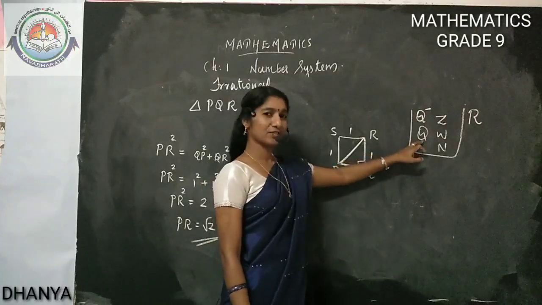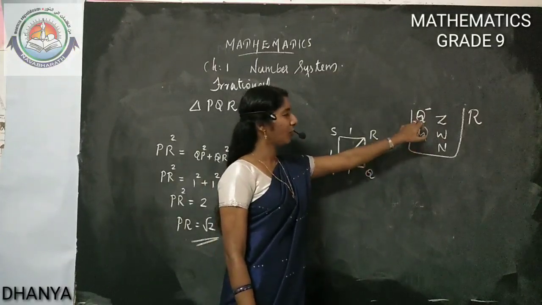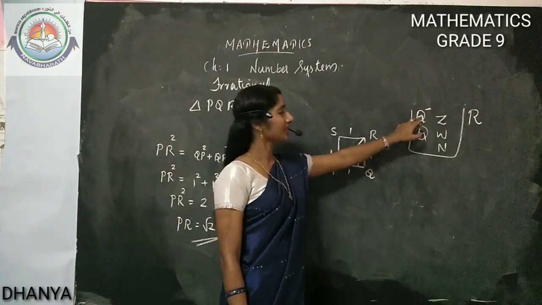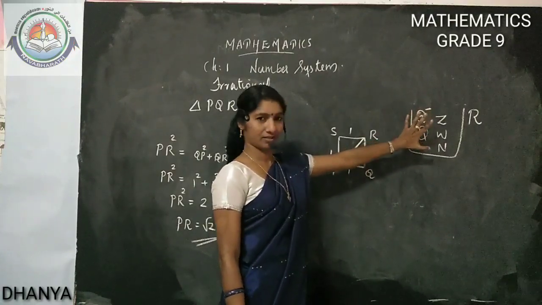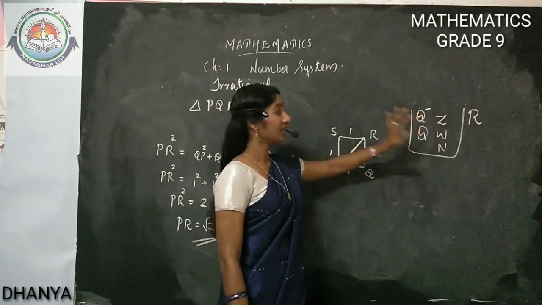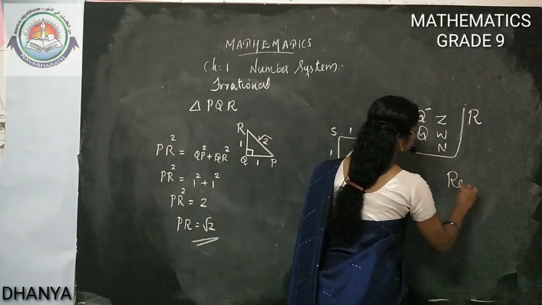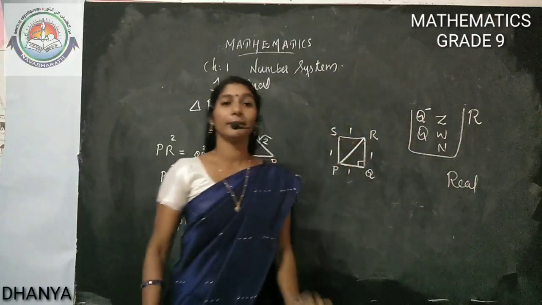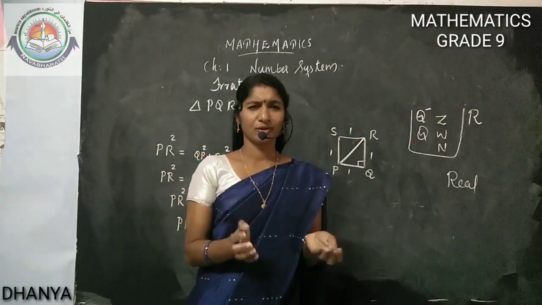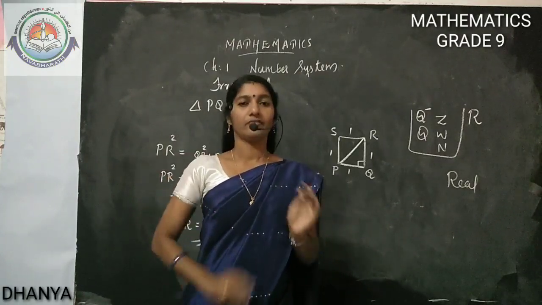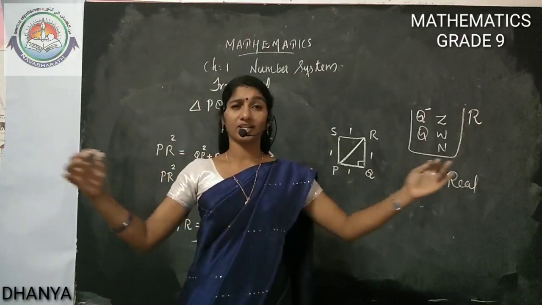Q is for rational numbers; not rational numbers we are calling irrational numbers. This whole collection we are calling real numbers. Real numbers means the collection of rational numbers plus irrational numbers. We are getting a big collection of numbers.